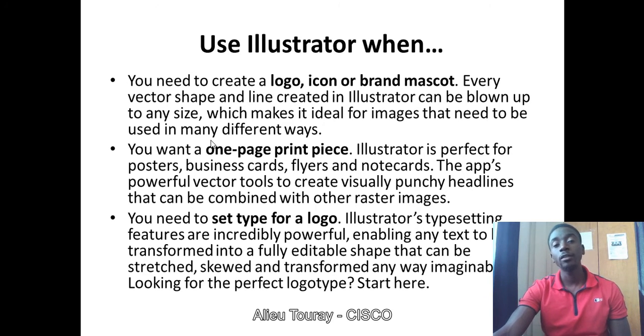Let's say for instance, you can design in Photoshop and bring it right here in Illustrator, make your final finishing to make sure that the image is vector. You need to set type for a logo. Okay, that's very good, because it's good for typing. You can set typing and change the format of that type.